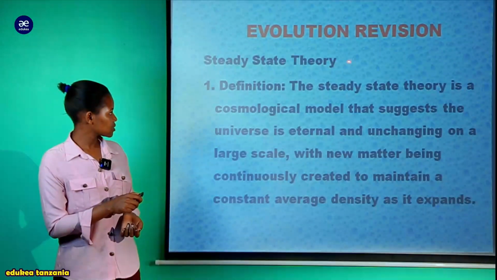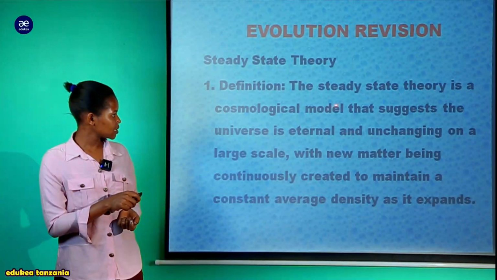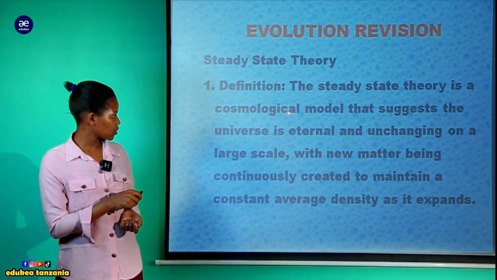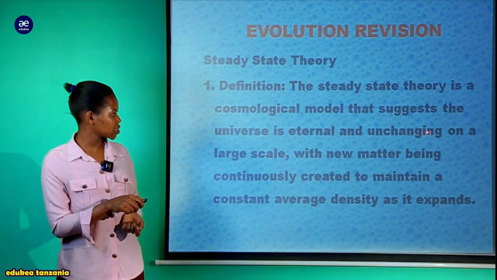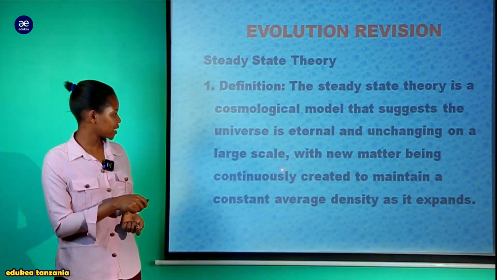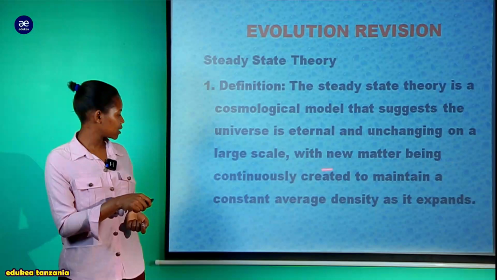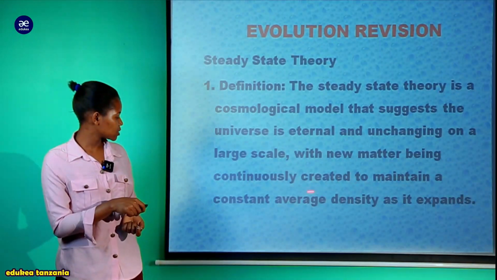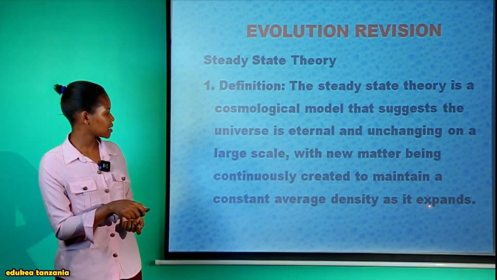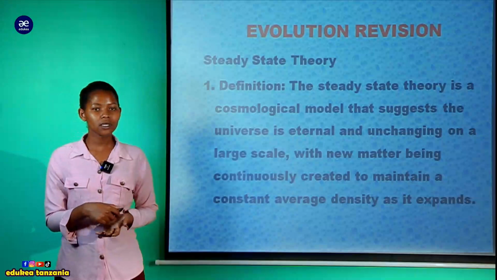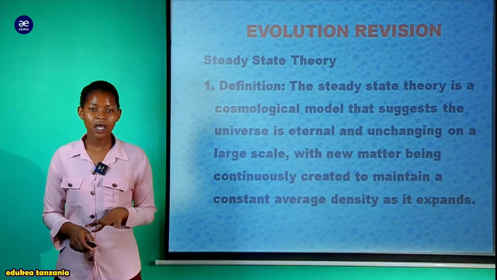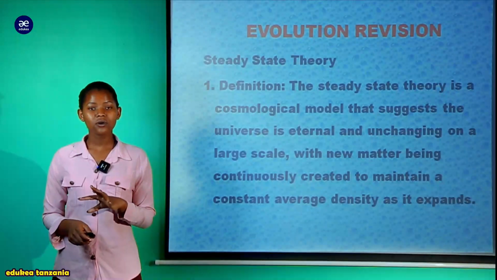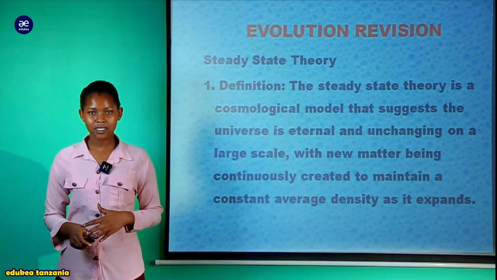We can see the steady state theory on the definition. The steady state theory is a cosmological model that suggests the universe is eternal and unchanging on a large scale, with new matter being continuously created to maintain a constant average density as it expands. Here we are talking about the steady state theory, and this is the theory that explains that there is no origin of life. That is the steady state theory.